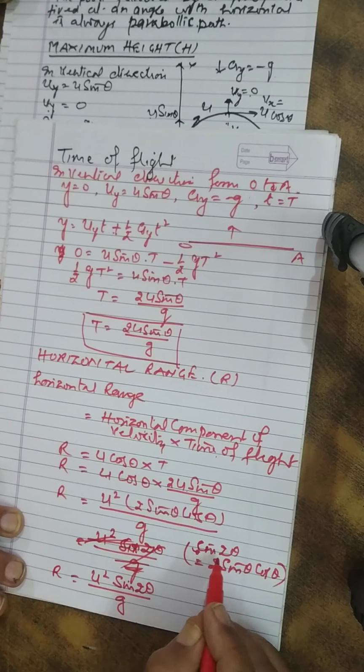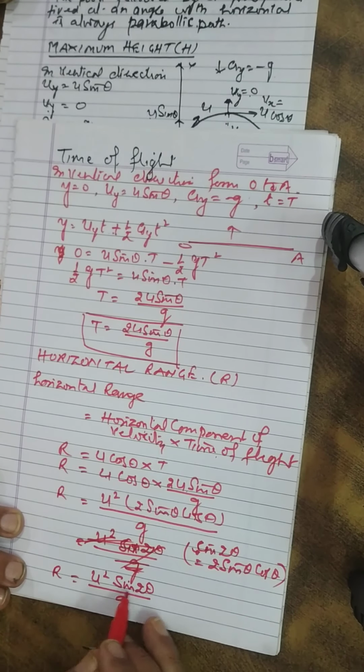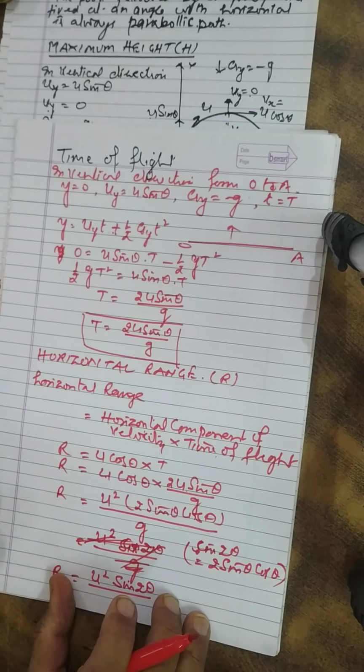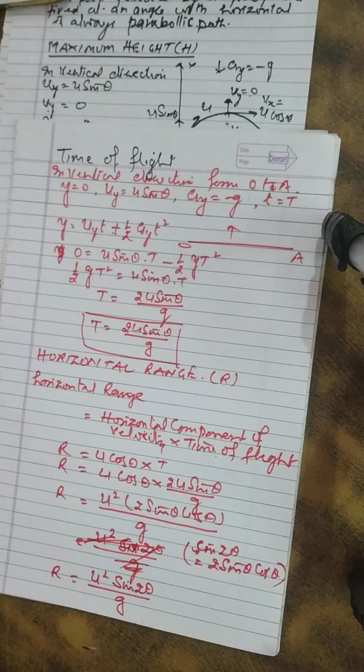And in trigonometry sin 2 theta is 2 sin theta cos theta, so we substitute sin 2 theta here. It becomes u square sin 2 theta upon g, which is the formula for horizontal range.